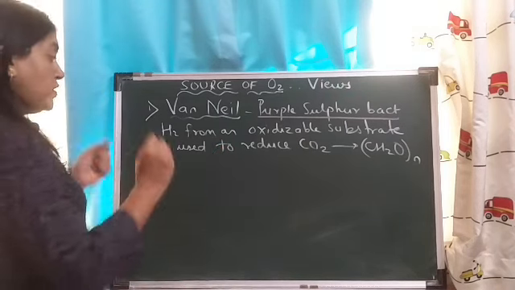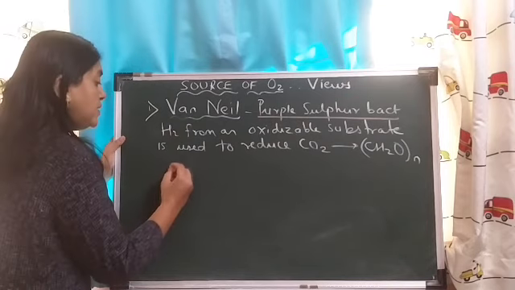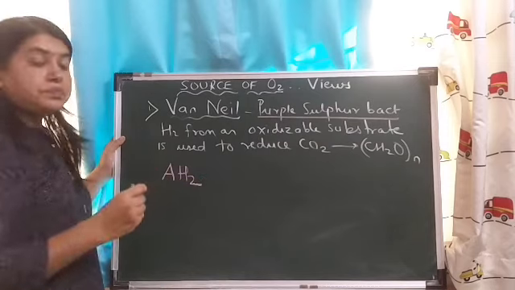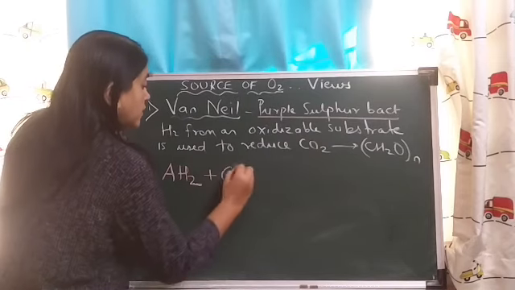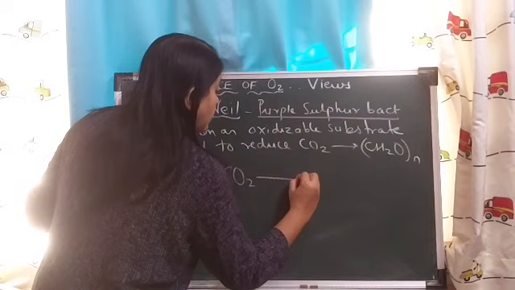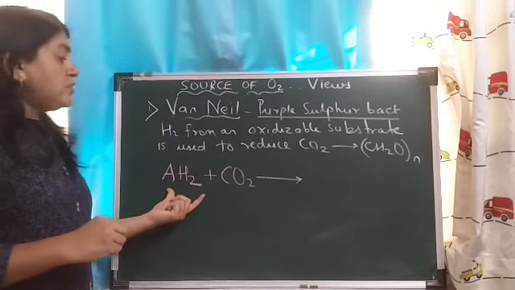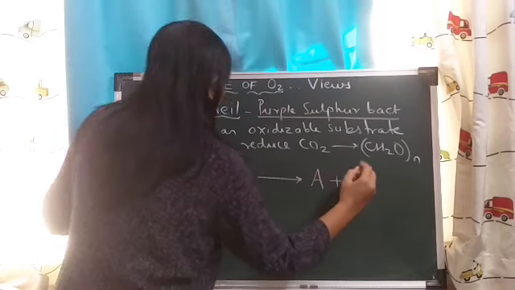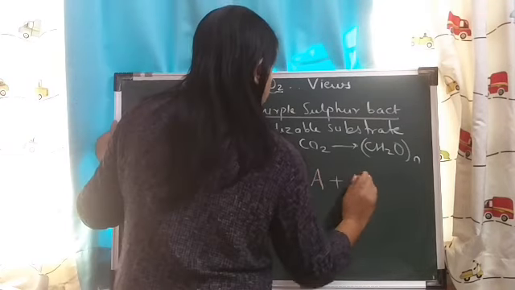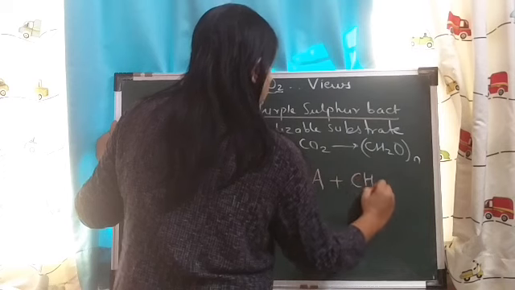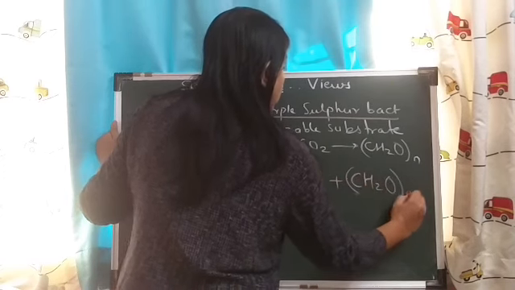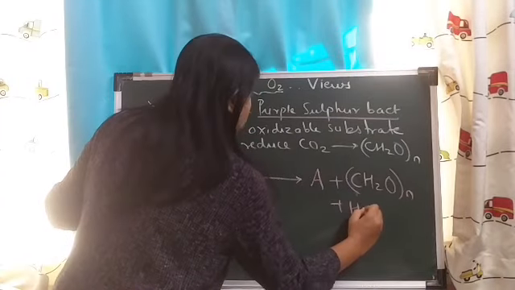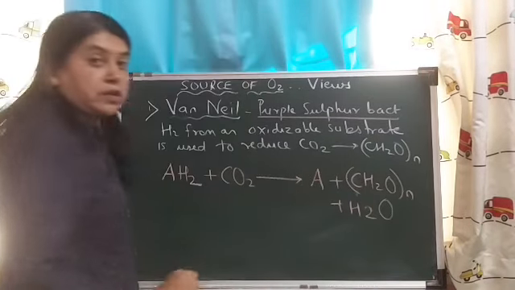Now what he did was, suppose his oxidizable substrate was AH2, and in the presence of carbon dioxide, this substrate was getting oxidized to form carbohydrates and water.